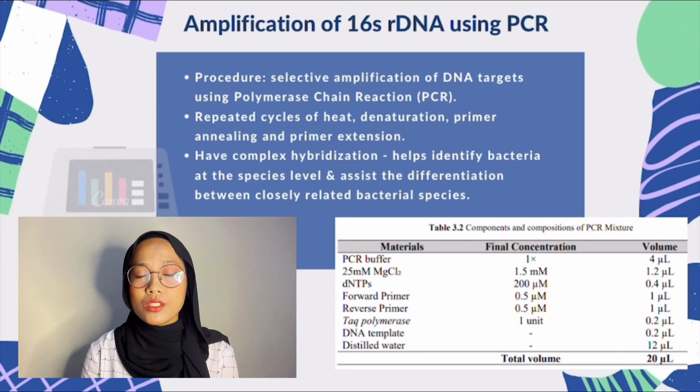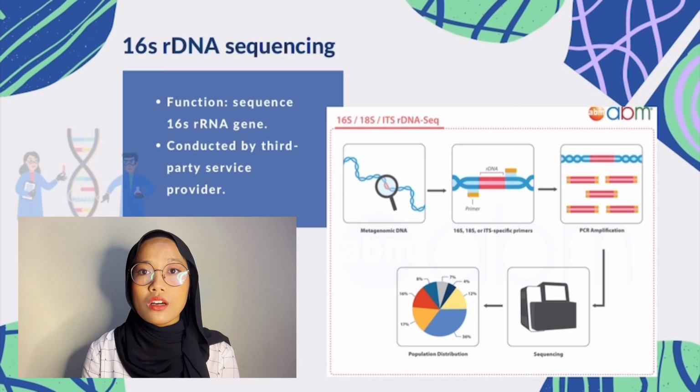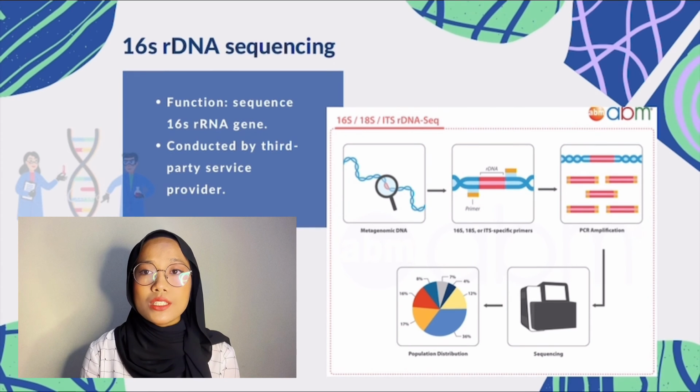closely related bacterial species. Now, for 16S rDNA sequencing, this assay is used to sequence the 16S rRNA gene that codes for the small subunit of the ribosome found in bacteria. These assays will be conducted by a third-party service provider. The flow of this procedure is as shown in this picture.